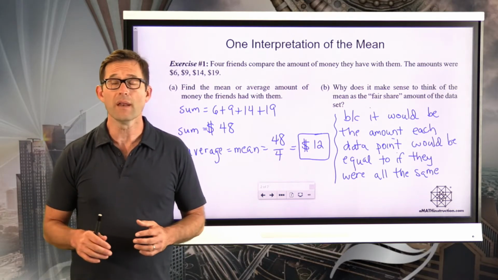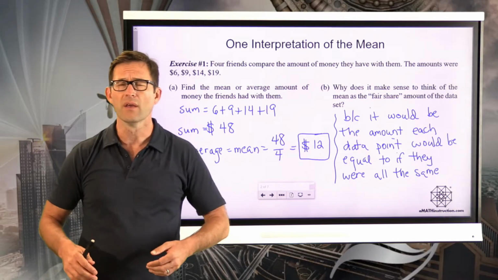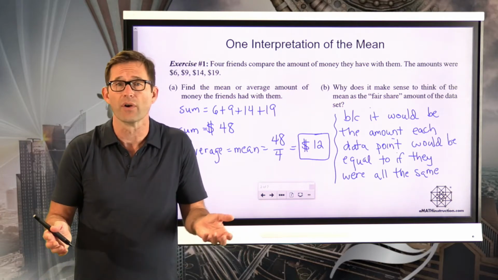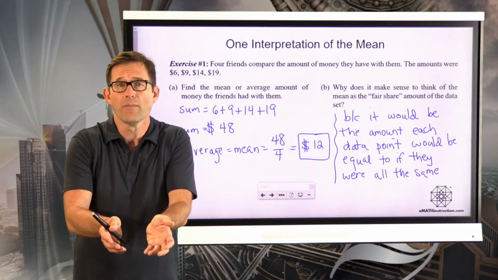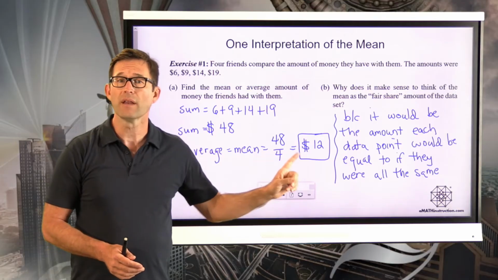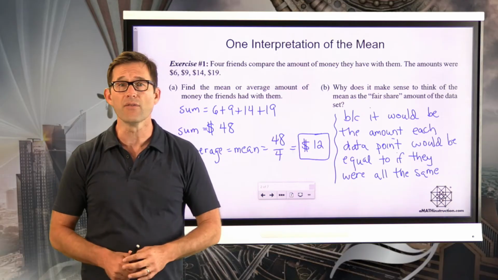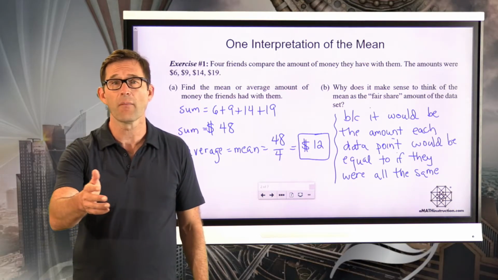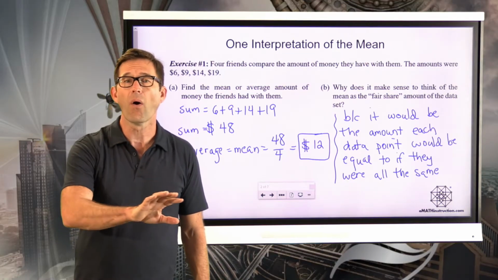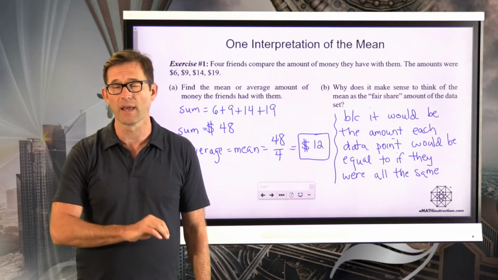How we calculate the mean every time is we take the total of everything, whatever it is. In this case, it was money, but it could be the total heights of all the plants or the total weights of all the eggs or whatever it is. We sort of throw those into the middle, we add them all up, that's our sum. And then we divide by how many data values there are, and that gives us the mean. And that would literally be the process for how we would decide how much each data point would get if the sum was the same, but all of it was distributed evenly or fairly amongst each subject or data point.